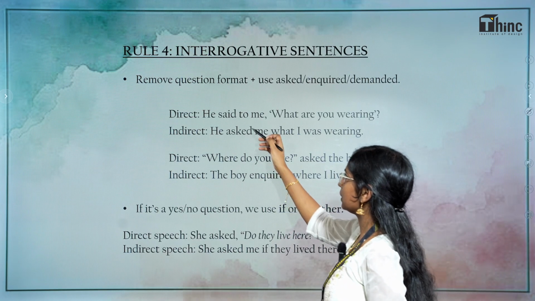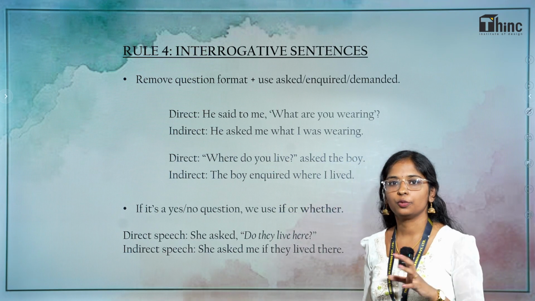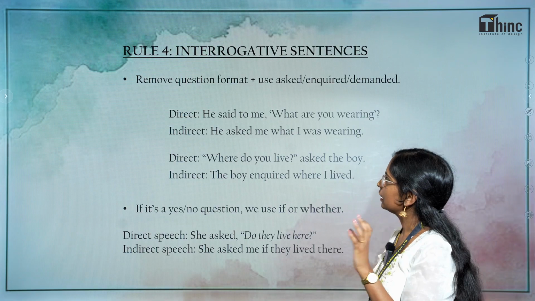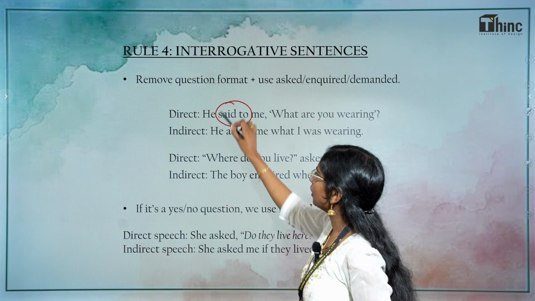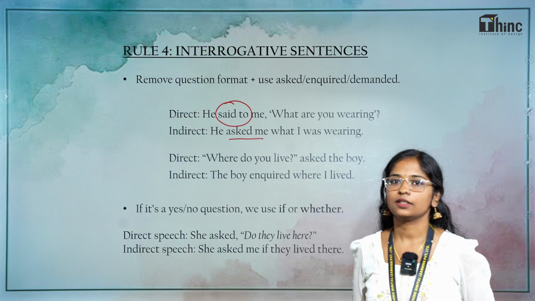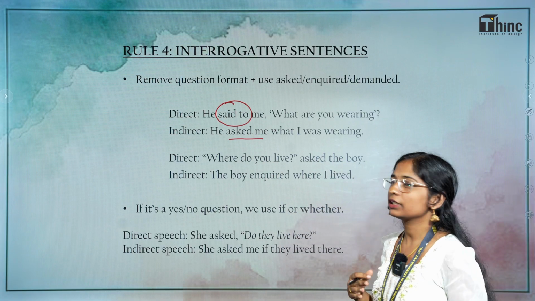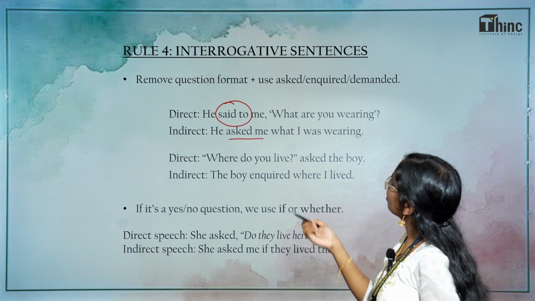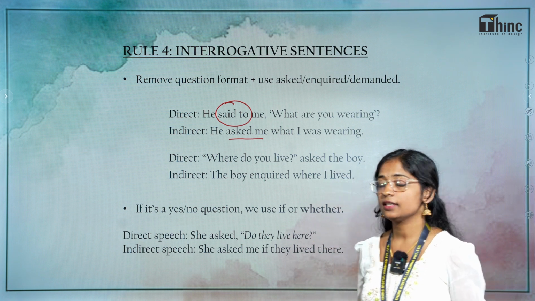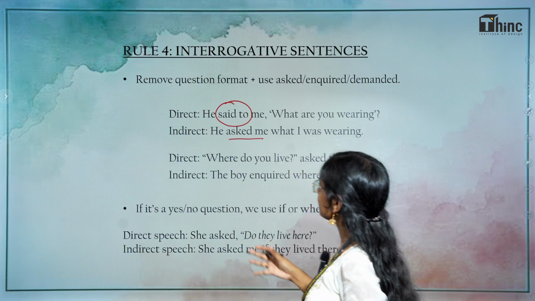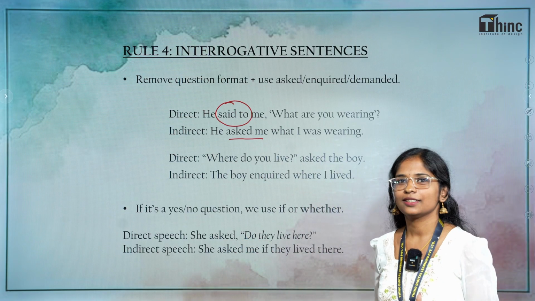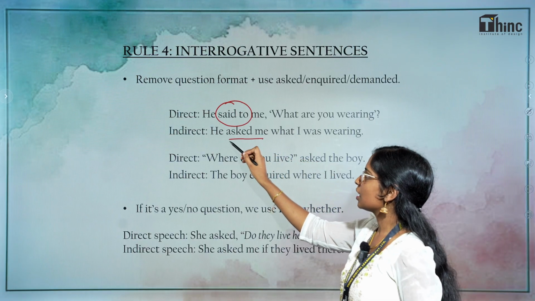He said to me, what are you wearing? This is in direct speech. So, this said to here, it changes into another word, asked. Here you can use words like asked, enquired, demanded. It is according to the situation. So, you have to look at the situation first. And in this case, it is, what are you wearing? So, we can use asked.